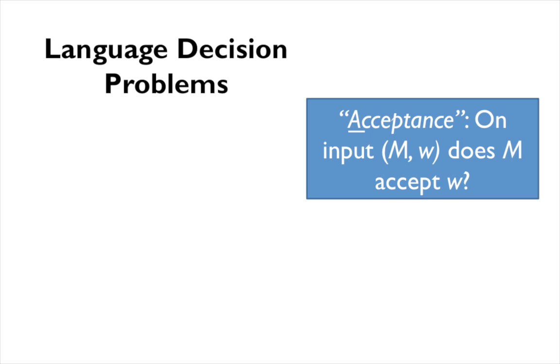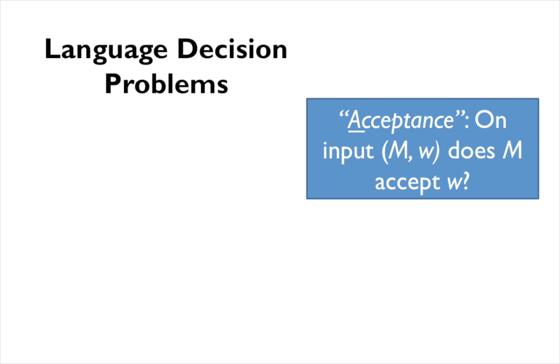The problems that we're interested in looking at here are actual problems concerning the formal languages that we've been studying throughout this course. In particular, doing analysis over the machines and the languages we've talked about. One example of that is a problem called acceptance. Given some machine and some input to that machine, does that machine actually accept that input?